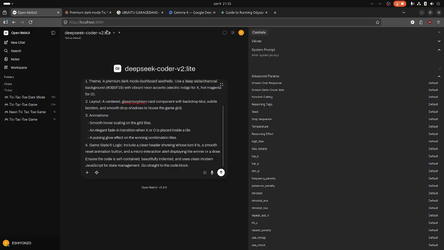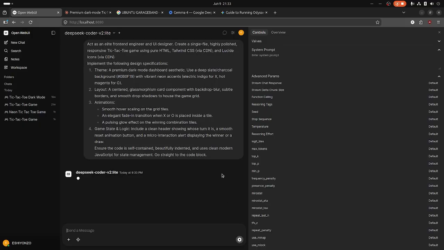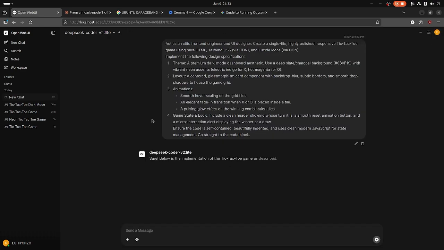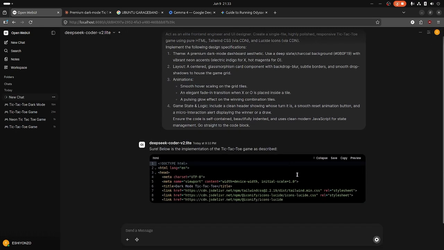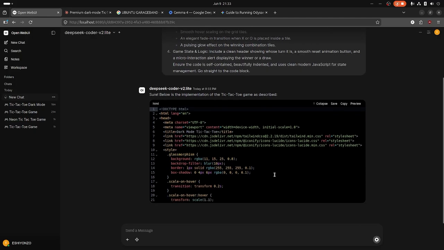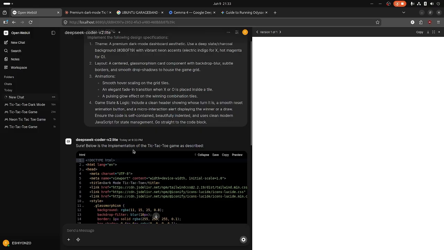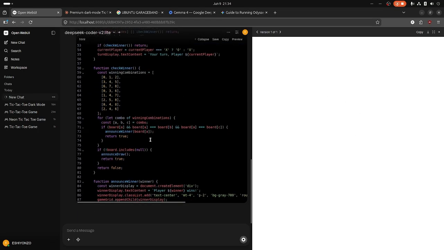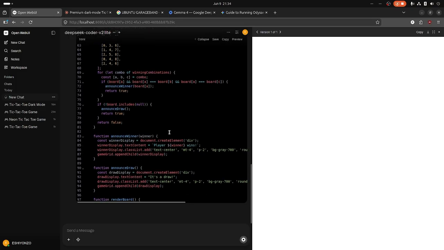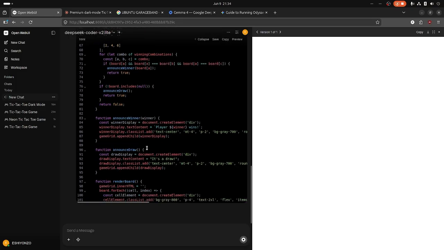I'm sure you all know DeepSeek, and this one is an LLM that's basically tuned to coding. If I was to run that same prompt, it's quite fast. This one will do it blazingly fast. Only issue is that it's not as accurate as Qwen, mostly because of the parameter size. This one is like 16 billion parameters. The other is like 27 billion parameters. As you can see here, it's doing it quite fast. I can actually hear my GPU revving.